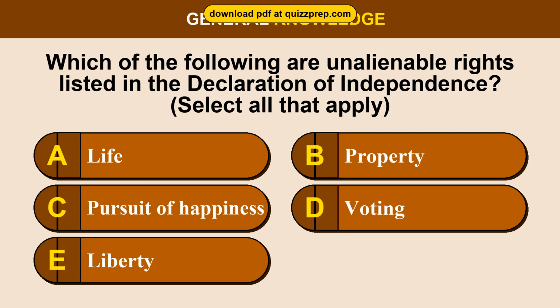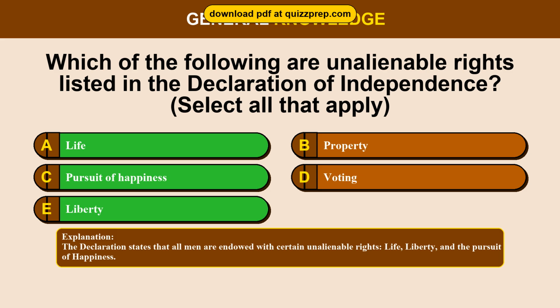Question 21. Which of the following are unalienable rights listed in the Declaration of Independence? Option A, life. Option B, property. Option C, pursuit of happiness. Option D, voting. Option E, liberty. The correct answers are options A and C and E. Life, pursuit of happiness, liberty. The Declaration states that all men are endowed with certain unalienable rights, life, liberty, and the pursuit of happiness.